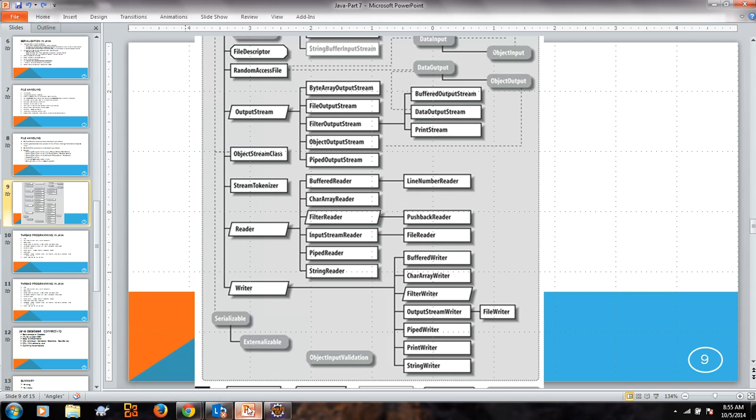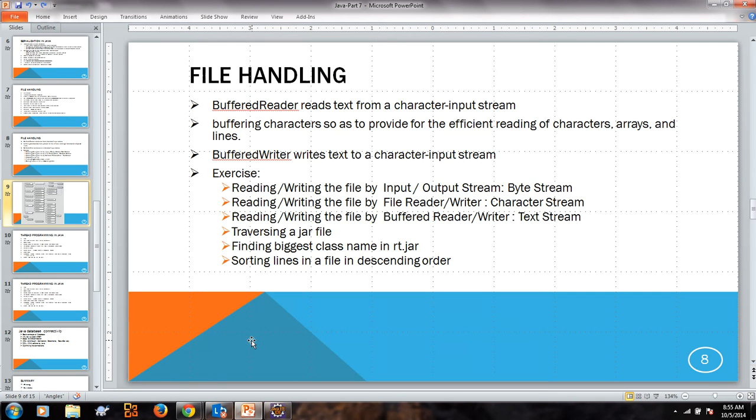Coming back to the PPT, this is what we have seen. Now let's go to Eclipse and try to play with the APIs.